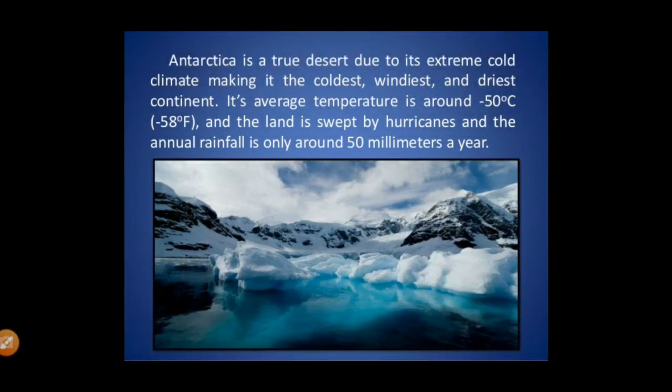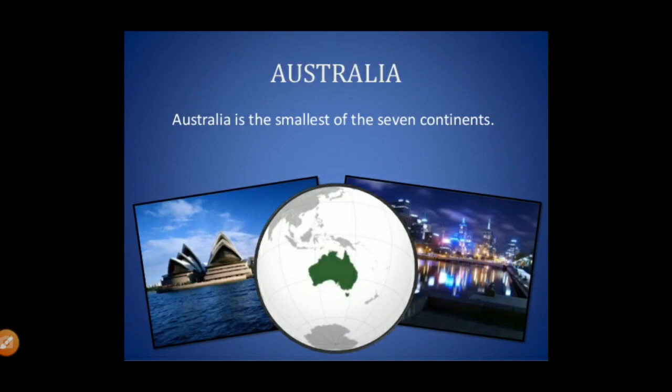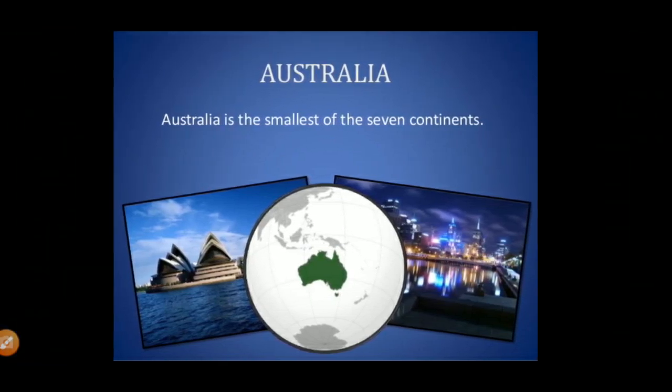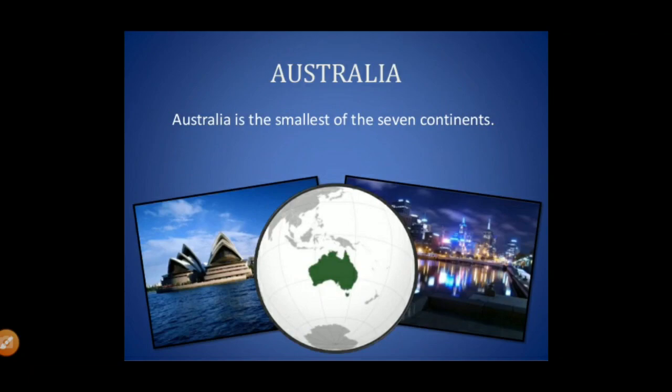Moving on to the last continent on earth, and that is Australia. Australia is the smallest of the 7 continents. You can see here Australia in the figure, and the special house, the opera house we call it, in Sydney, is displayed in the left picture.